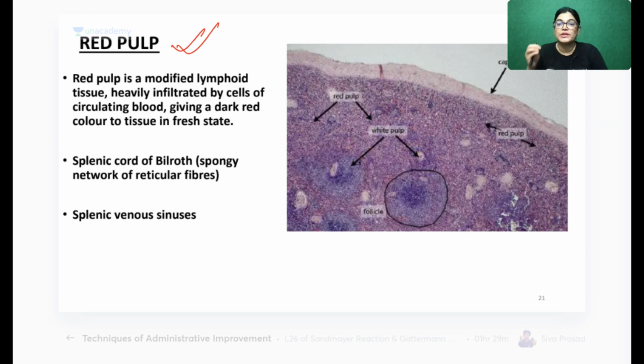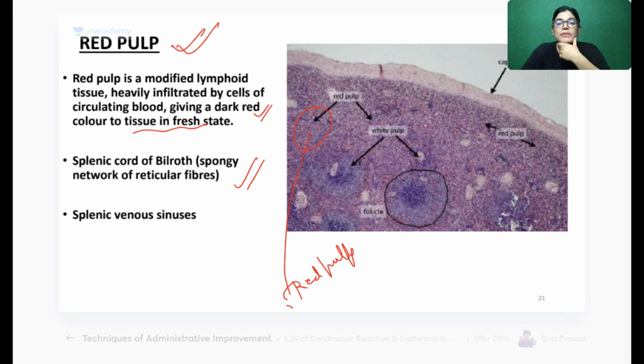So in red pulp, the basic feature which we found is the capillaries, that is called splenic sinusoids. The other structures located there are plasma cells and macrophages. See here, this is the location of red pulp. These are all red pulp which will appear red when freshly cut. Red pulp is modified lymphoid tissue heavily infiltrated by the cells of circulating blood, giving dark color to the tissue when it is freshly cut.